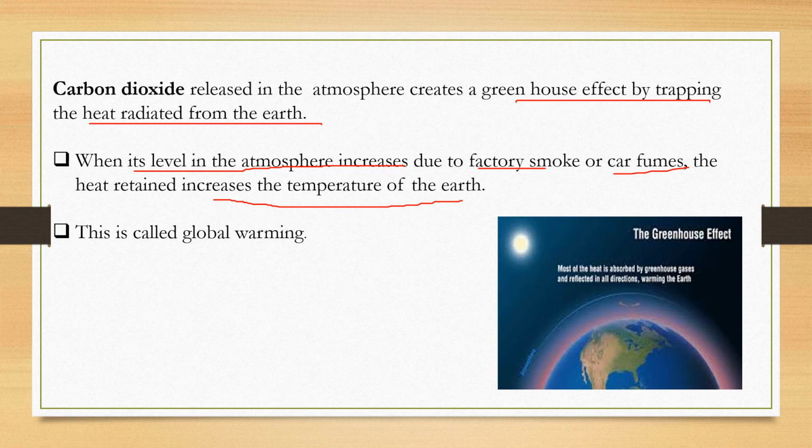What will happen if the sea level rises? It will cause floods in coastal areas, right? And there may be drastic changes in the climate of the place, leading to extinction of some plants and even animals in the long run. So to maintain the balance of carbon dioxide and oxygen, though we feel yes, there are trees and we get oxygen, but you see the population is increasing day by day, the demand is increasing, the factory man is busy changing the environment. You have learned in the first chapter, man modifies the environment, but during modifying the environment he doesn't